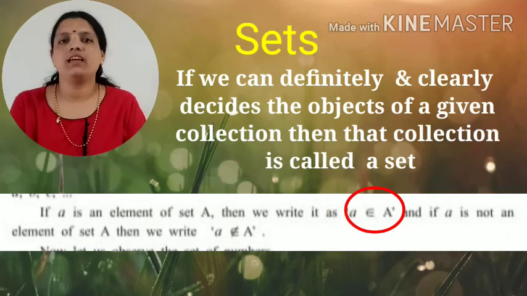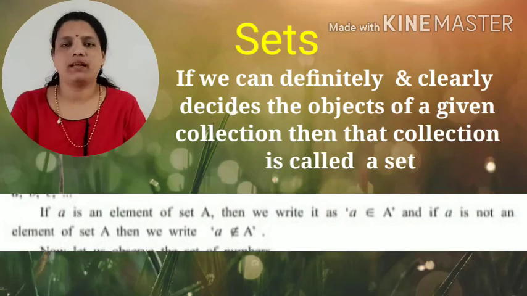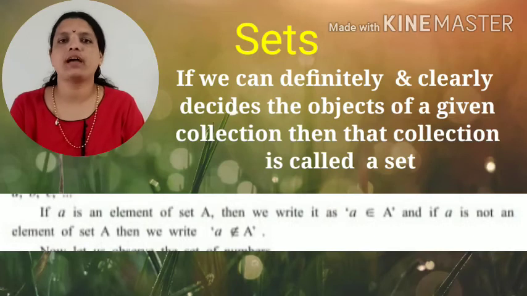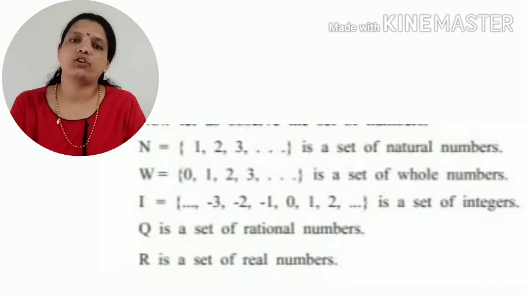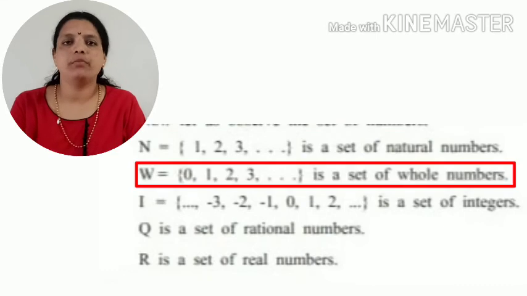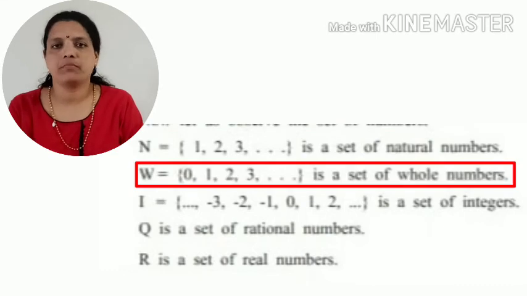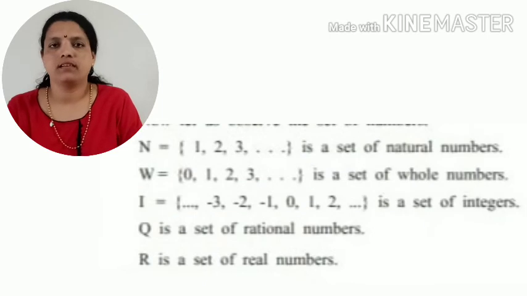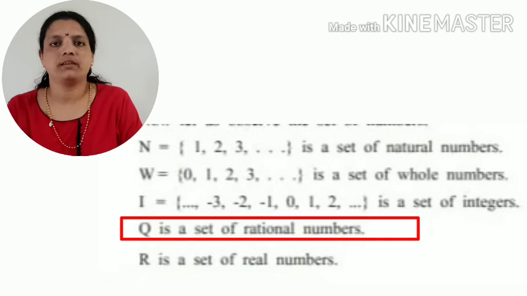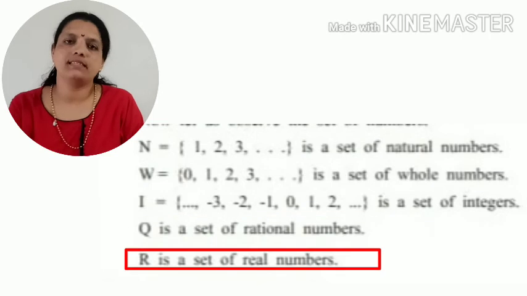If a is not an element of capital A, then it is written as you can see on the screen. Now different examples are given. N is the set of natural numbers, W is the set of whole numbers, I is the set of integers, Q is the set of rational numbers and R is the set of real numbers.